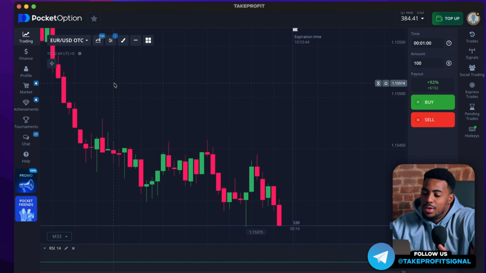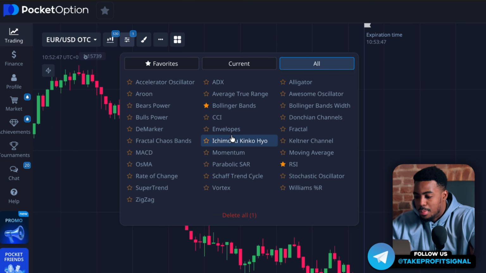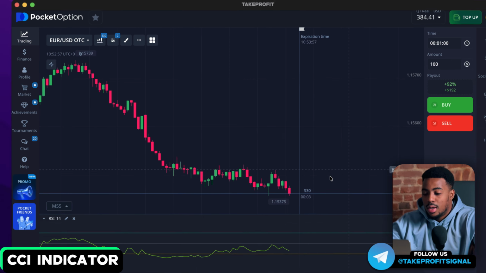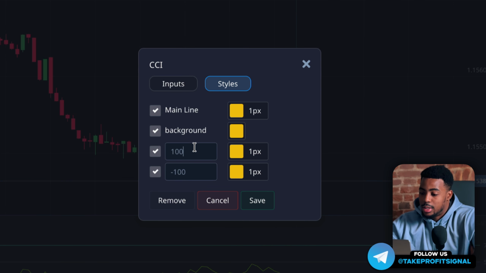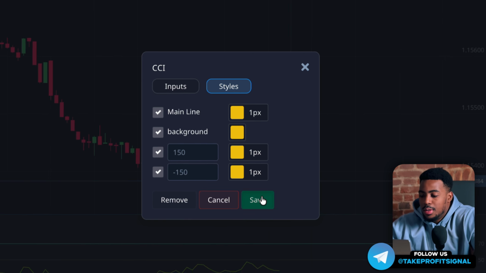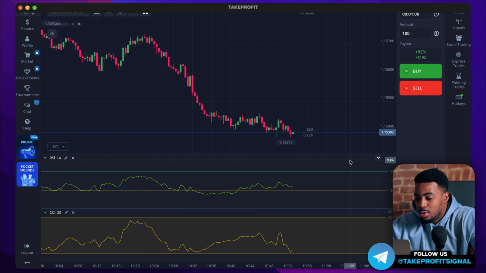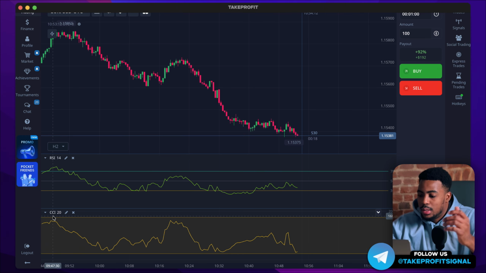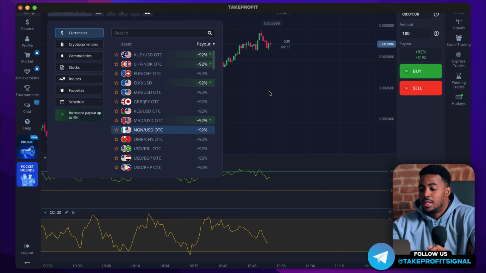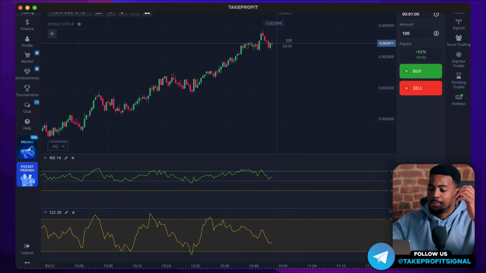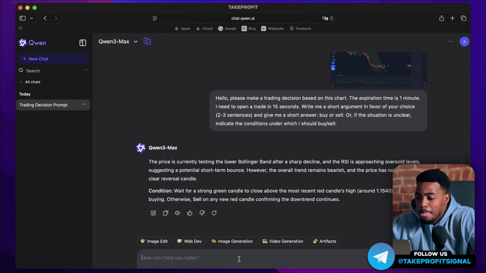Therefore, let's remove it and think about what other indicator might be useful for the neural network. Let's say it would be the CCI indicator. I use it with standard settings of 150 and minus 150. And so I also enable both indicators now. Perhaps the neural network will perform better based on the data from the RSI and CCI together. So far, we've had 2 good trades. Let's switch to the next chart, say this one, and send it what it can see again.